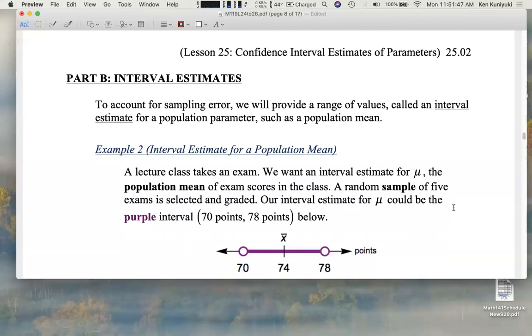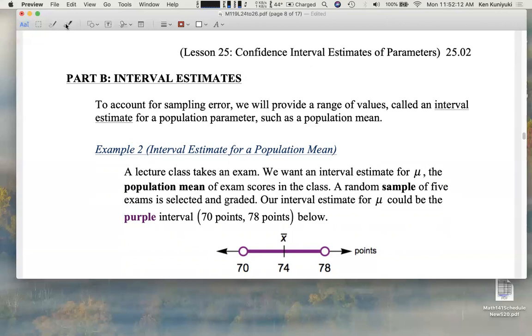Well, based on his sample and his sample statistics, Igor could say, Master, I'm getting an interval estimate of between 70 points and 78 points. So if I had to guess, I'd guess that the overall population mean for the class will be somewhere between 70 points and 78 points based on what I'm seeing on my sample.